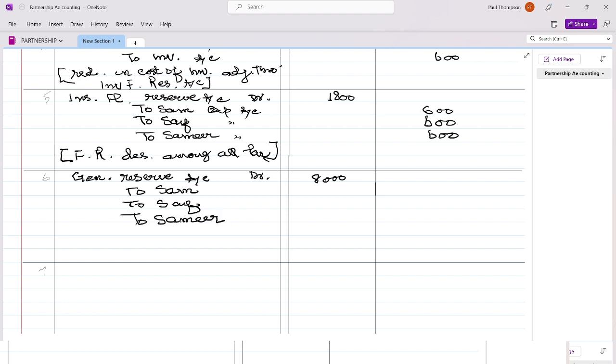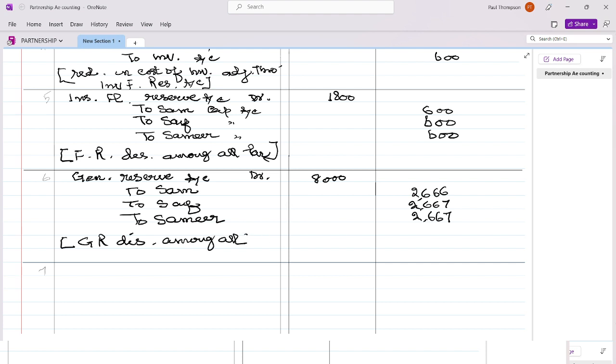So when you distribute this 8000, it will come as 2666, and 2 persons we can make 2667, 2667. Okay, 8000. Here the general reserve, again the same narration, distributed among all partners.